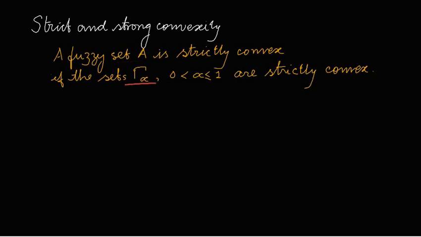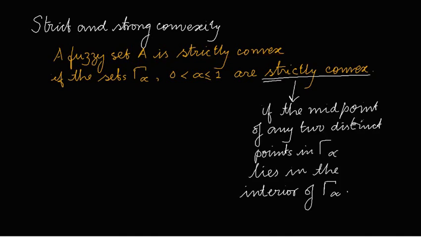If the sets gamma alpha, which we have seen earlier, where alpha is in this half closed interval, where 0 isn't included and 1 is included, are strictly convex, then the corresponding fuzzy set is strictly convex.